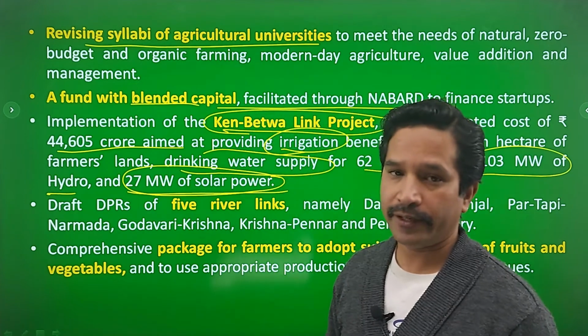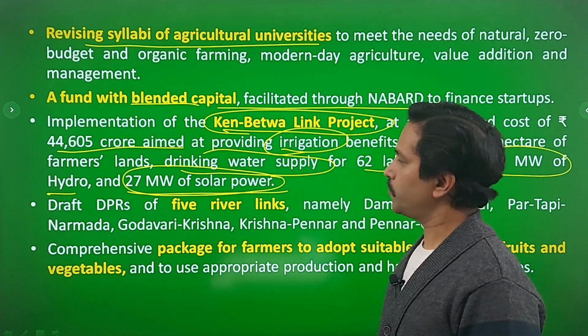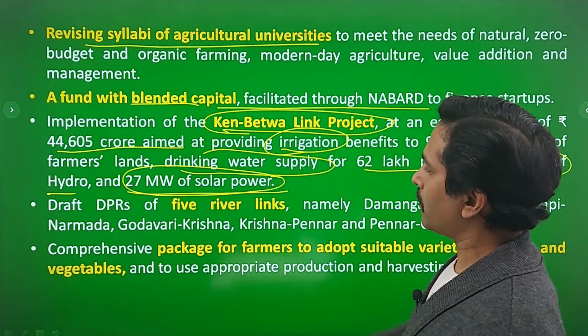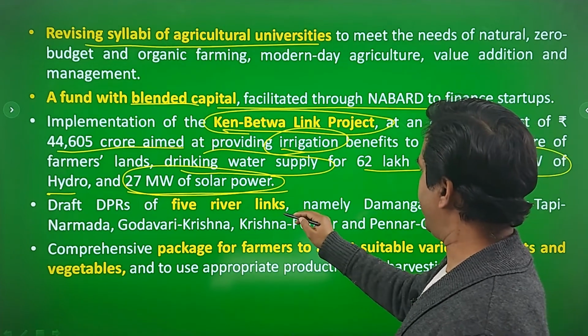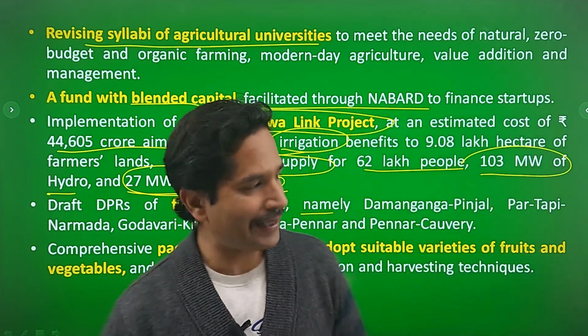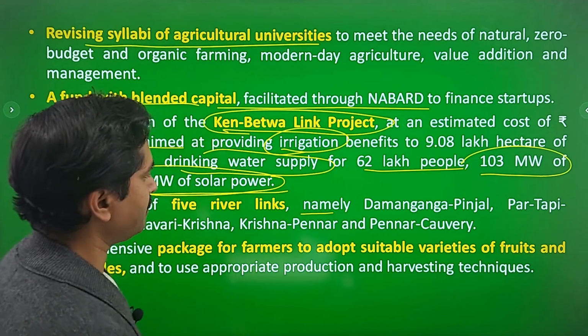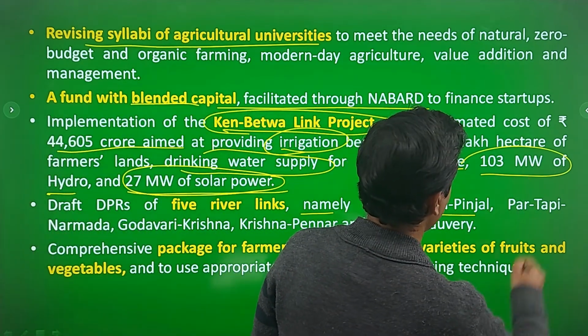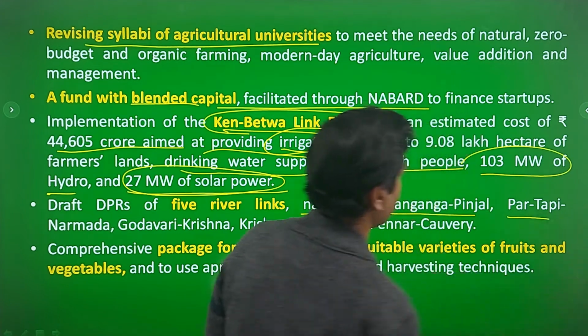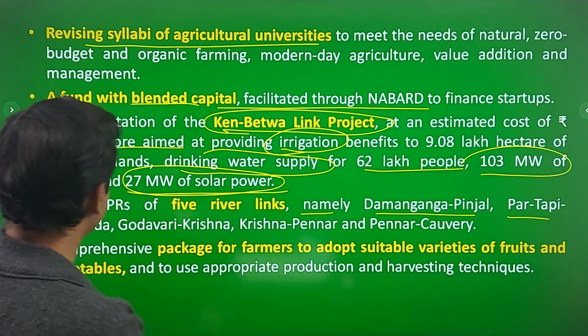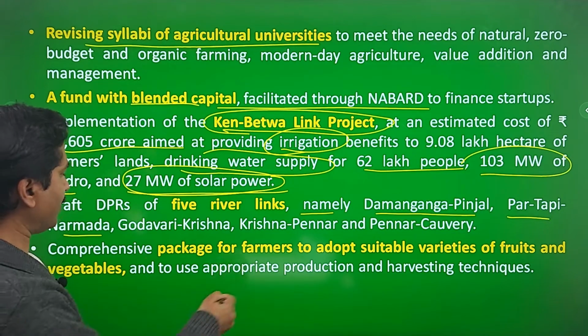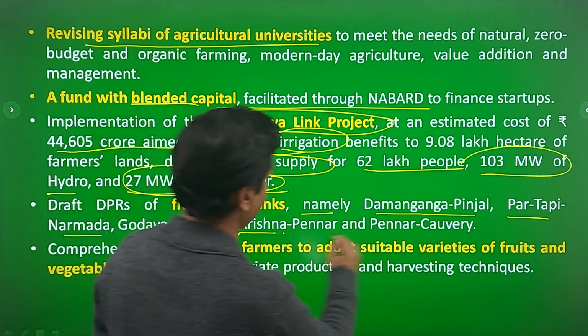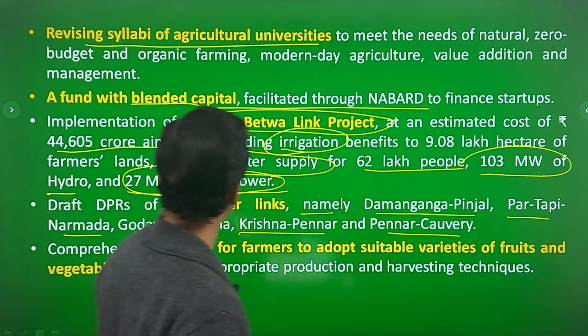So, a very, very important announcement by the finance minister: draft DPRs of 5 river links. So 5 river linkages are announced in the budget. In western India: Daman Ganga–Pinjal, Par–Tapi, Narmada. Then in southern India: Godavari–Krishna, Krishna–Pennar, and Pennar–Kaveri.